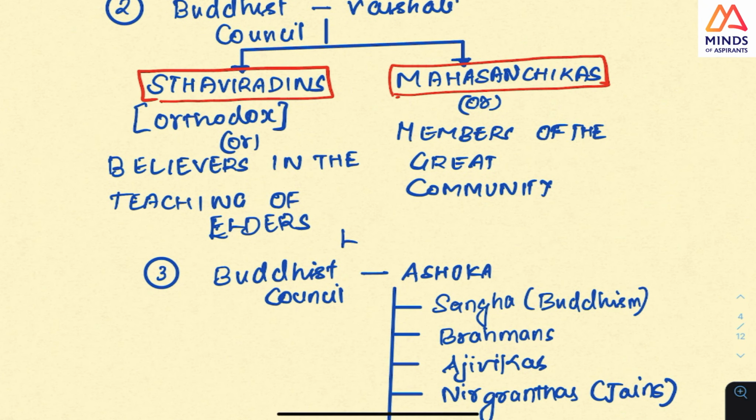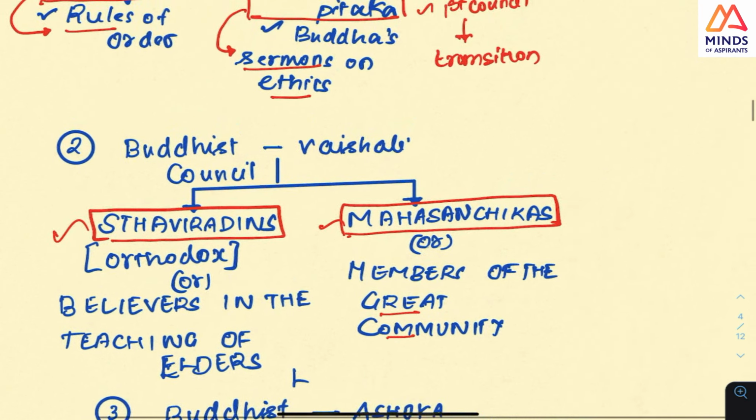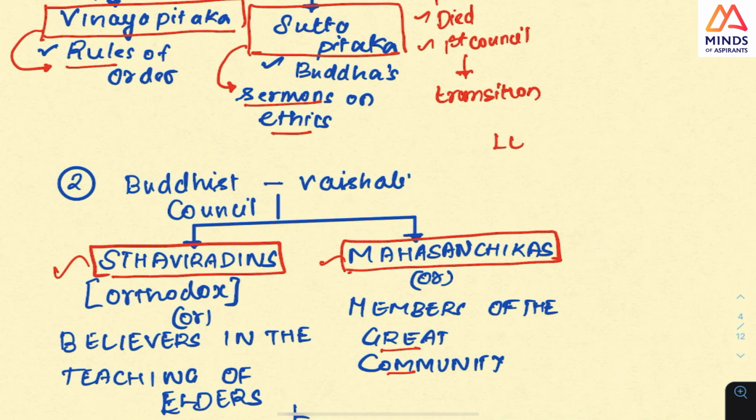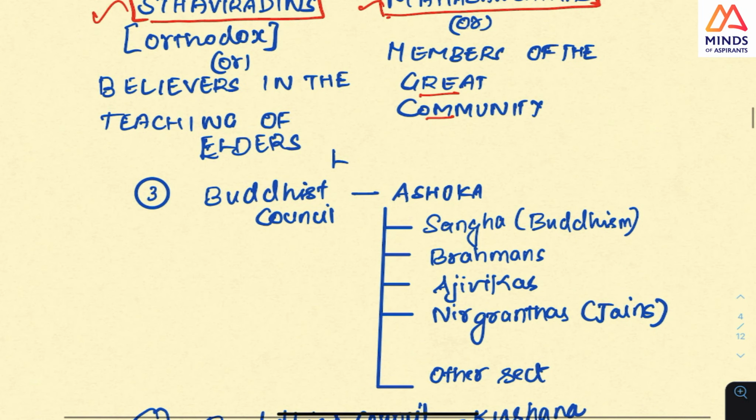This is the only thing you should know. Mahasangikas means a member of the great community, and hence it was divided into lesser vehicle and greater vehicle. We will see in detail what lesser vehicle and greater vehicle are. But what you should know is that they were divided in the second council.